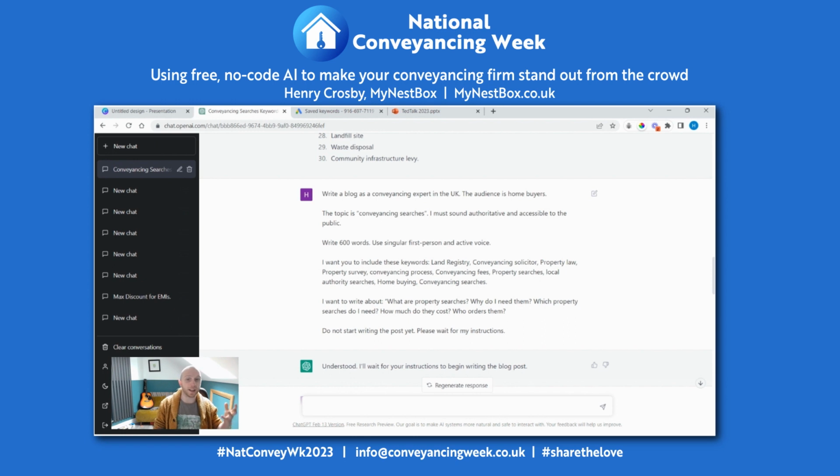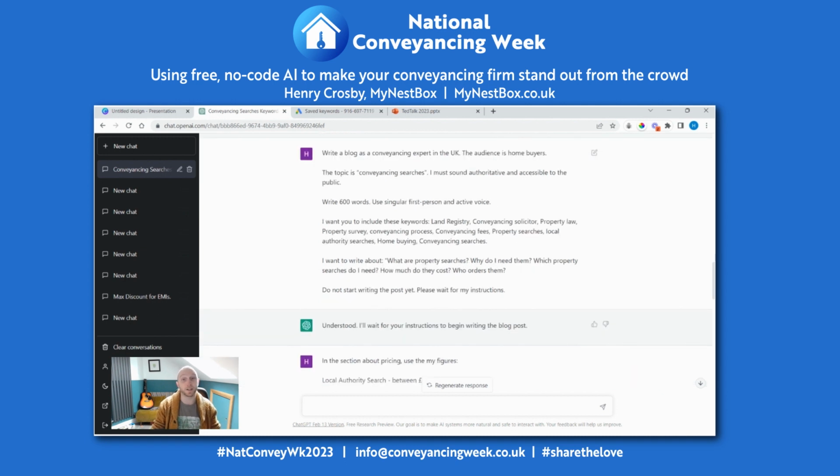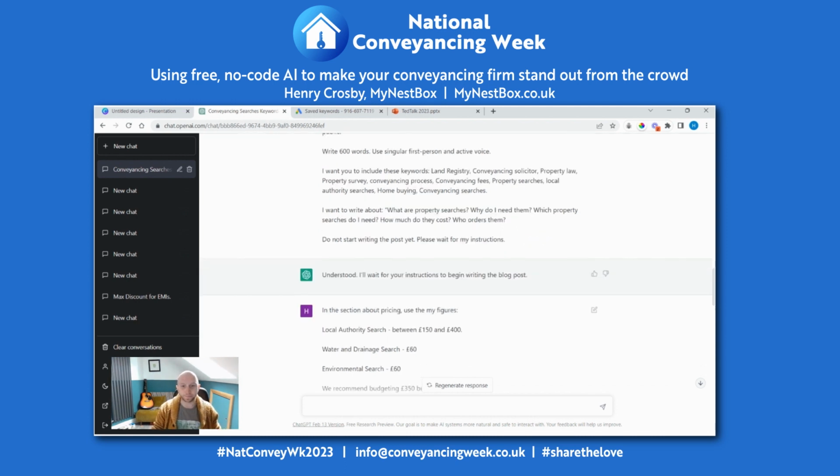We then take the top 10 keywords that we're interested in, stick them in here, say these keywords we want to use, and then we tell them what we want to write about. So what sections are going to go in that blog post. You could just let it decide the sections, but I've got an understanding of conveyancing searches, and I know what I want to talk about and what home buyers ask me regularly. I then ask it not to start writing the post yet. That's because we've not finished setting the scene.